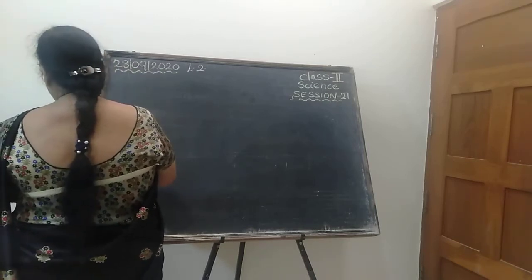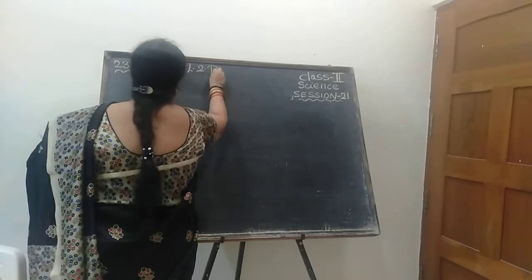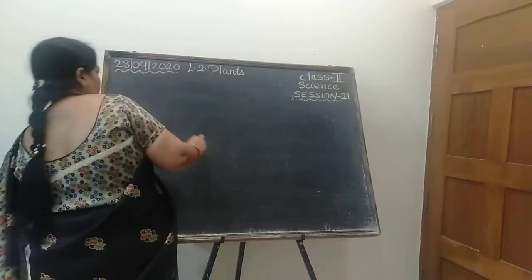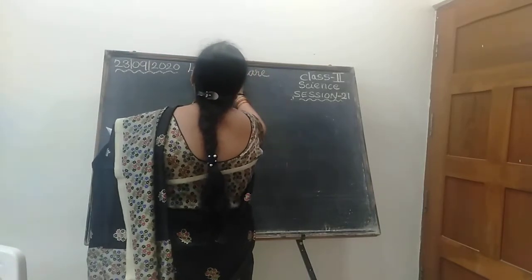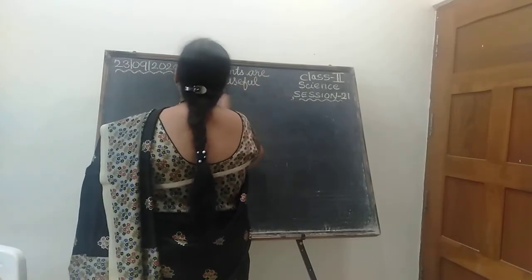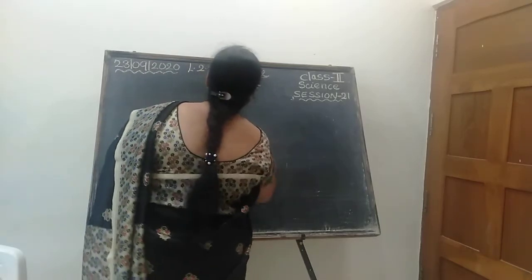Now we will write. I am going to write first. The name of the lesson: Plants are useful. Underline it. This is the name of the lesson.